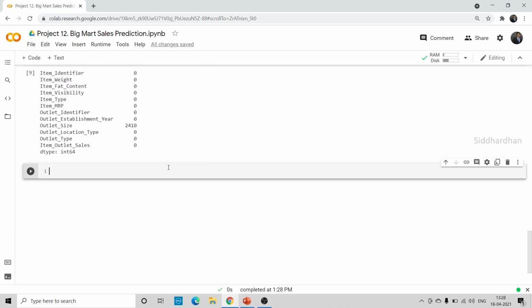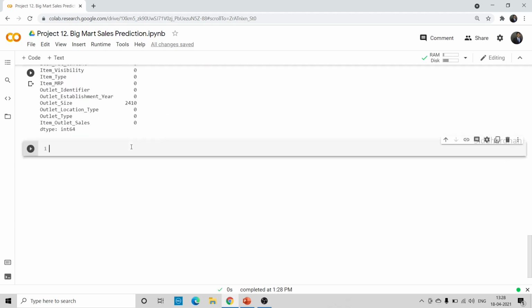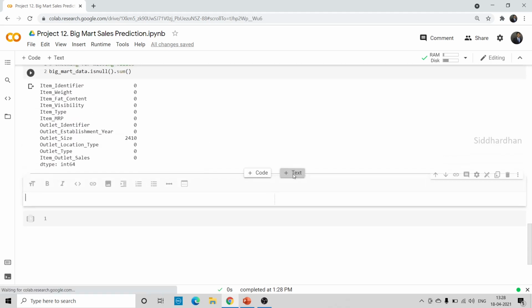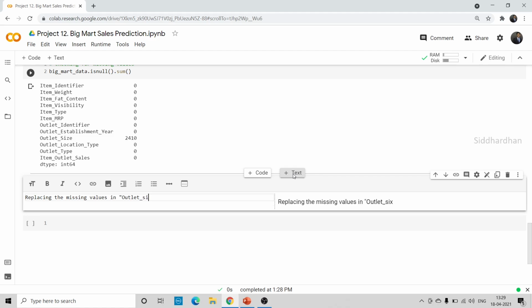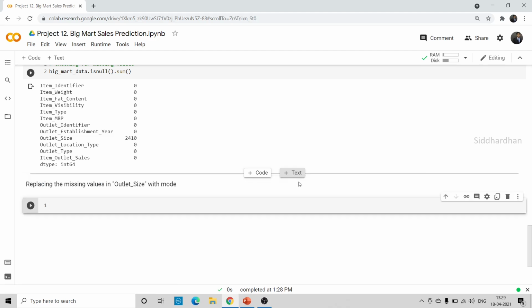Now we are going to see how we can replace the missing values in outlet size with mode. I'll make a text here: replacing the missing values in outlet size column. This is kind of different from what we did in the item weight column. There are some different procedures which we need to follow. So replacing the missing values in outlet size with mode. We need to do some processing here.